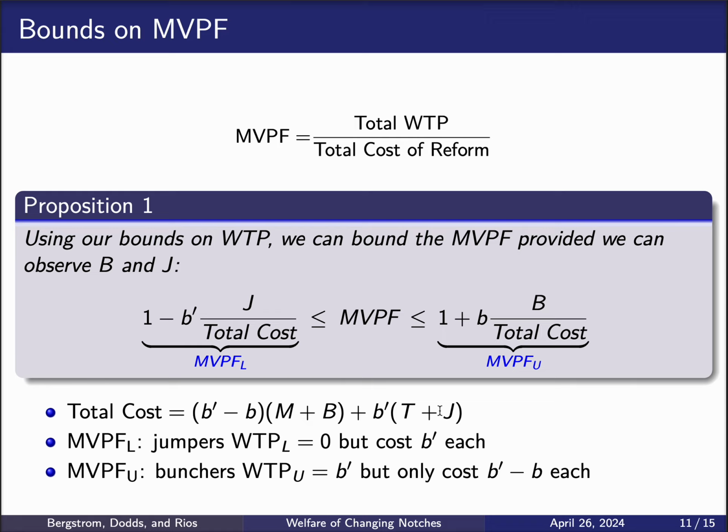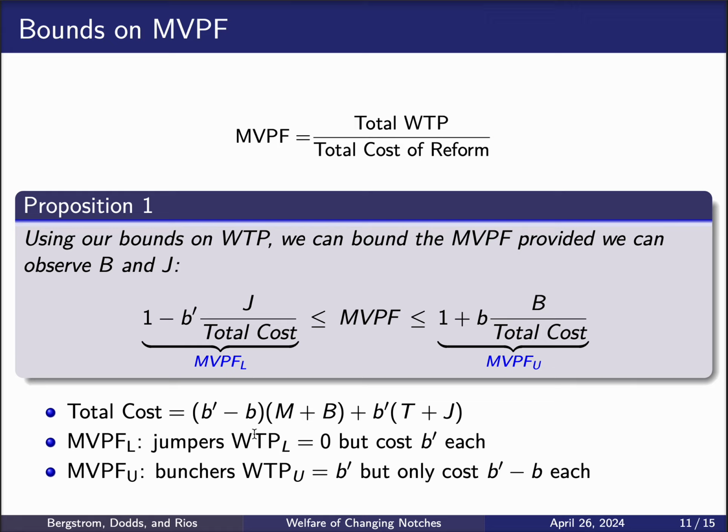So the lower bound for the marginal value of public funds is going to be determined by the lower bound of the willingness to pay. But we know that the lower bound of the willingness to pay is equal to the cost for all the households except for the jumpers. They have a lower bound equal to zero, but cost the program B prime at the lower bound, right? So if you want to construct the lower bound of the willingness to pay from the total cost, all we need to do is subtract B prime times J, which is exactly what appears here on the left-hand side of this inequality, determining the lower bound.